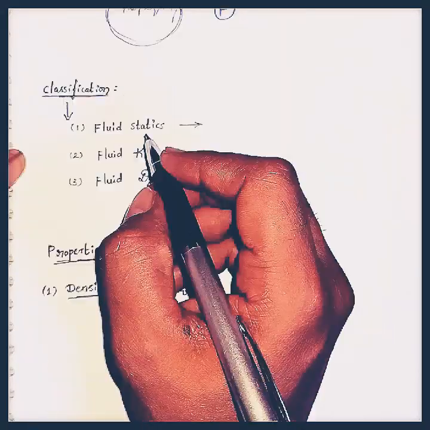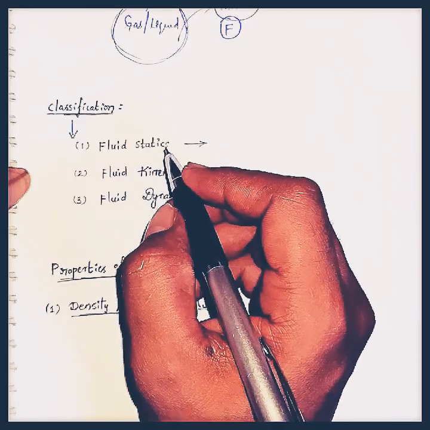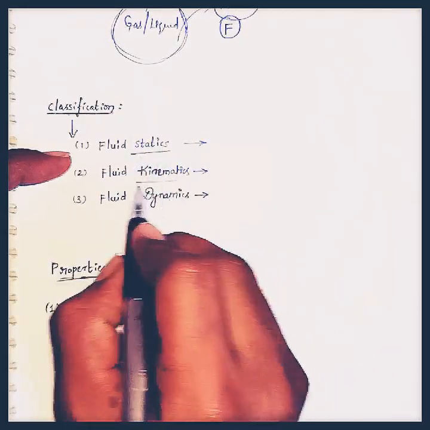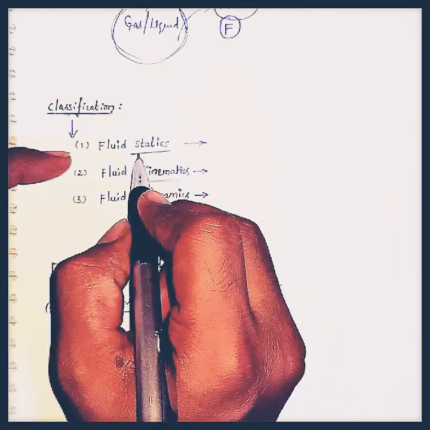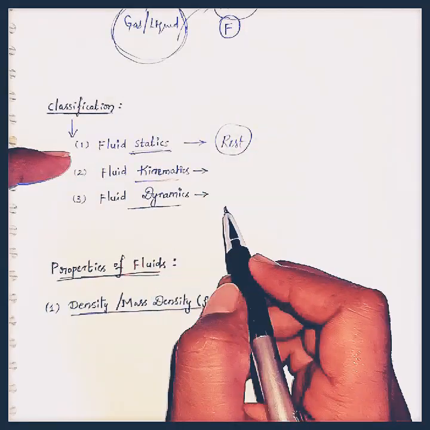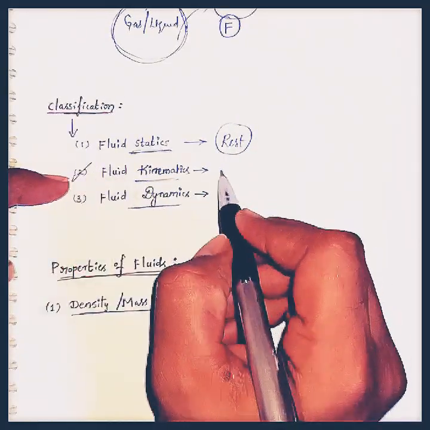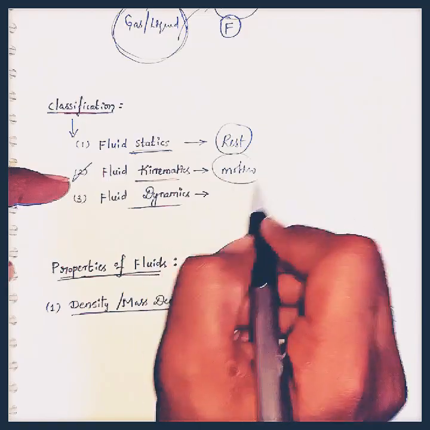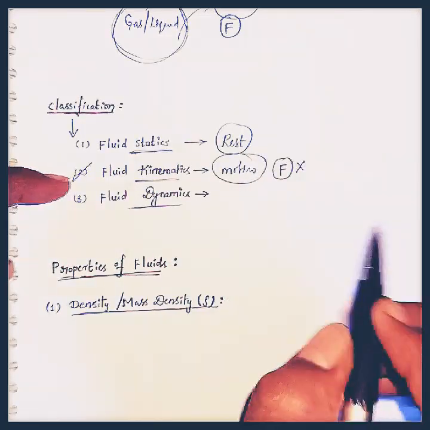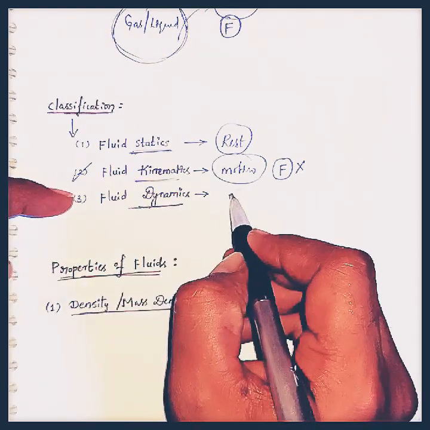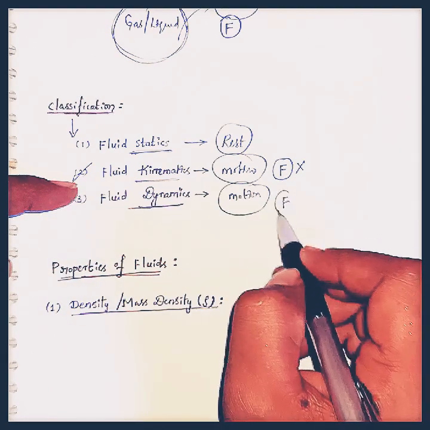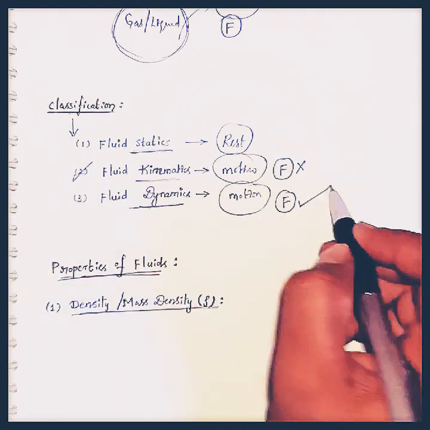If we see the classification of fluid mechanics, the first one is fluid statics, then fluid kinematics and fluid dynamics. Here fluid statics means it studies the behavior of the fluids which are at rest. In fluid kinematics we will study the motion of the fluids, but here we don't consider the force that is causing the motion. But in fluid dynamics we will study the motion of the fluids, and we will consider the force that is causing the motion.